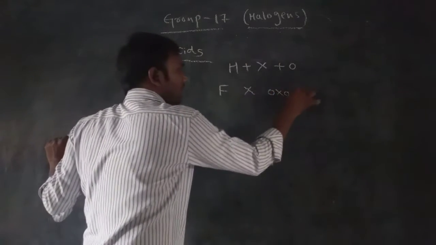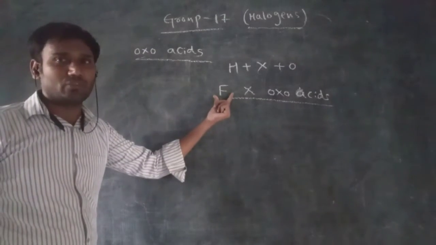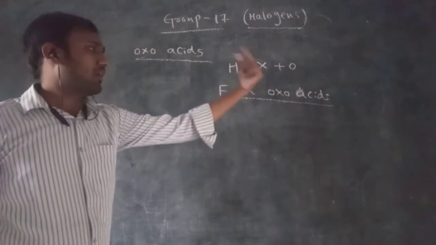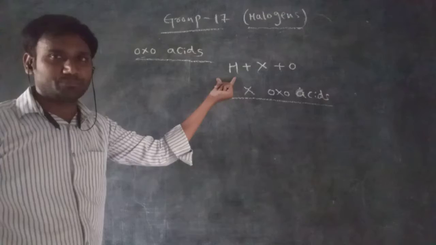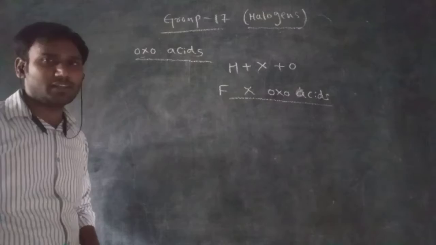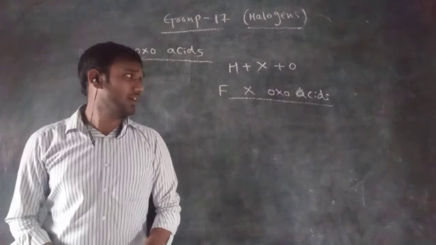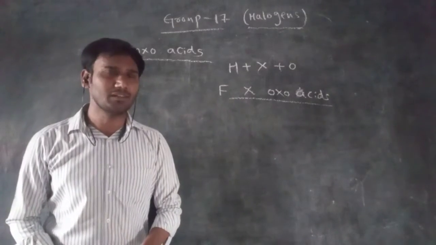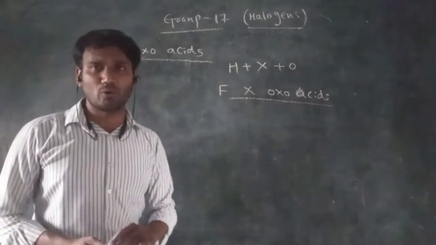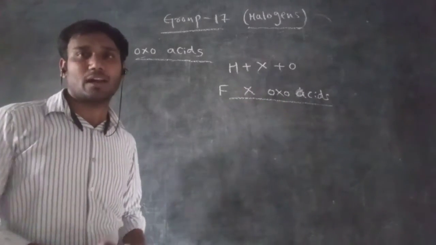Why does fluorine not form oxoacids? Fluorine's electronegativity is much higher than oxygen's, so the negative charge appears on fluorine. Due to that, fluorine does not form oxoacids. Chlorine, bromine and iodine have lower electronegativity than oxygen, show positive oxidation states, and form oxoacids. But fluorine is always in the -1 oxidation state.